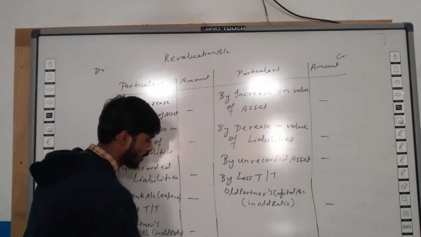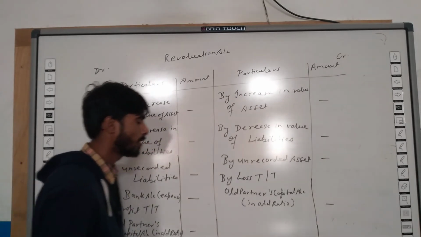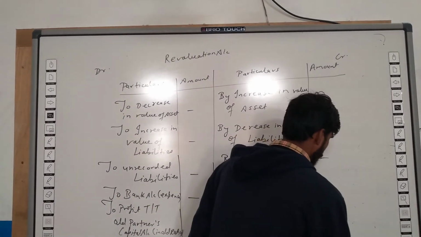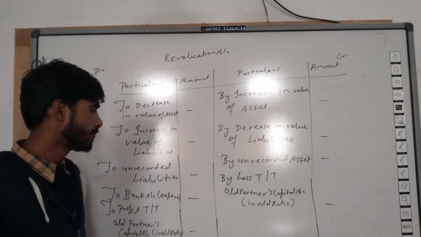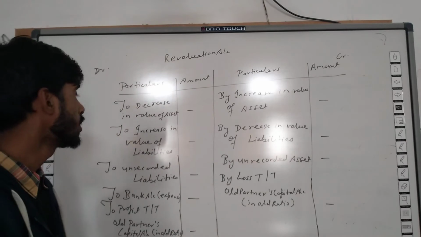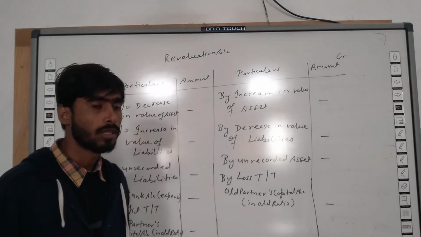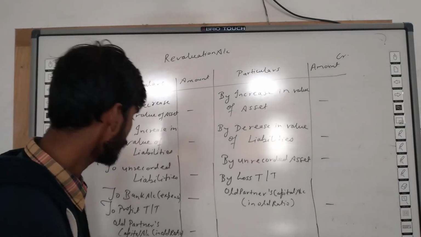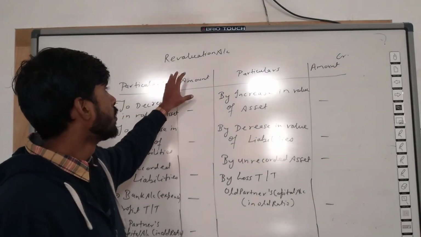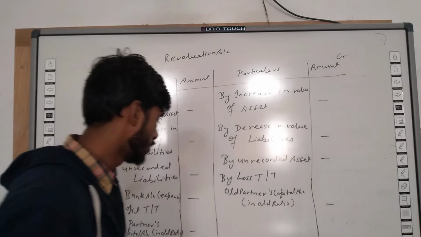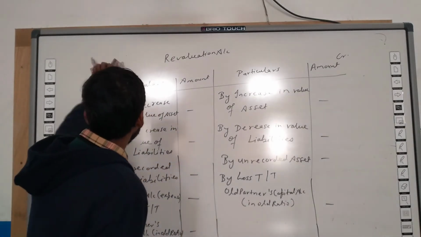Now we will balance this revaluation account and it will be closed. Okay, this is the format of revaluation account in case of admission or retirement of partner. Now, how to pass journal entry of revaluation?